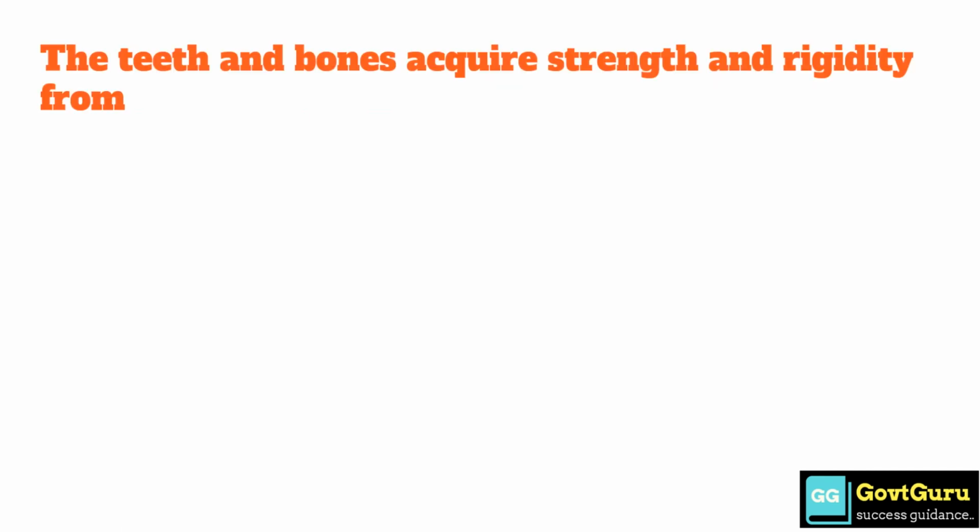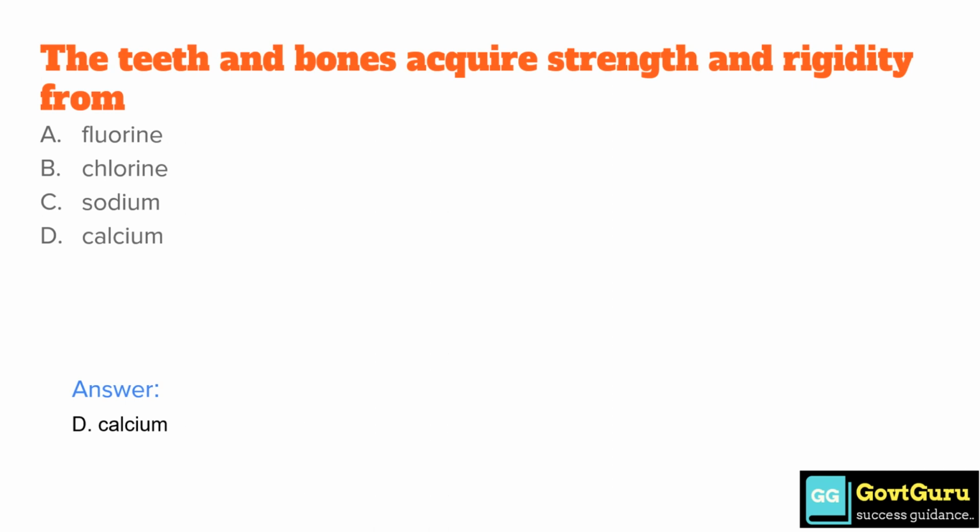The teeth and bones acquire strength and rigidity from option A, fluorine, option B, chlorine, option C, sodium, and option D, calcium. The answer is option D, calcium.